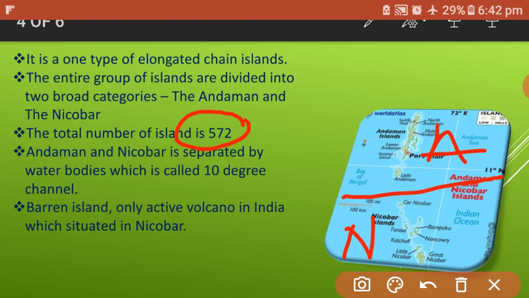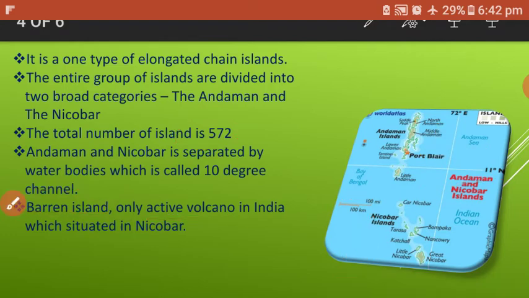Another important feature of these islands is Barren Island, an active volcano island situated in the Andaman. It is the only active volcano in our country. A short question in your exam could be: what is the name of the active volcano in our country? Then you say Barren Island.